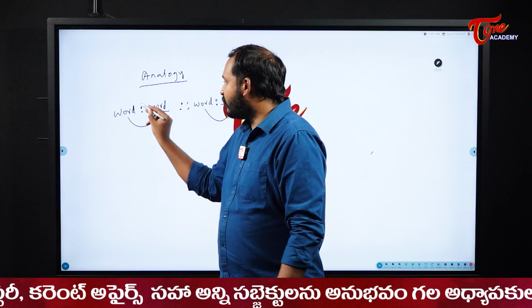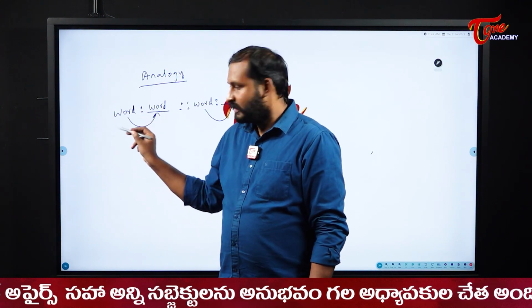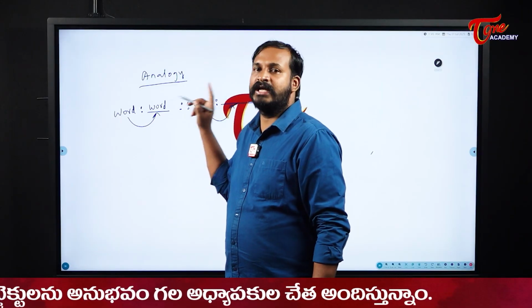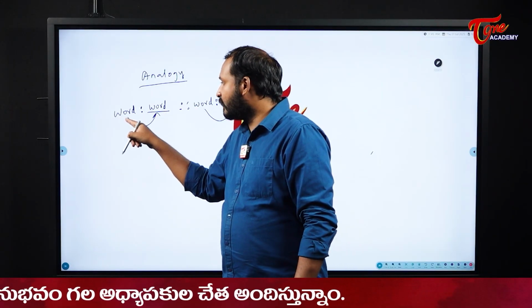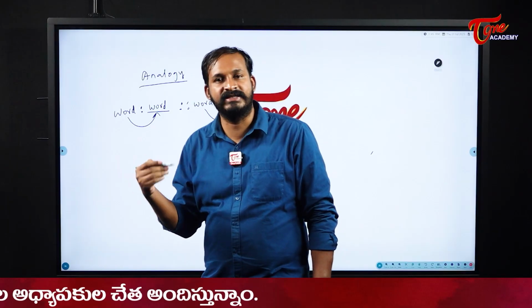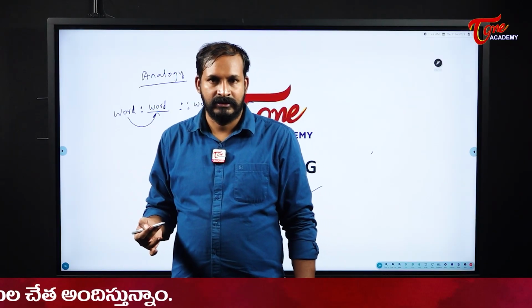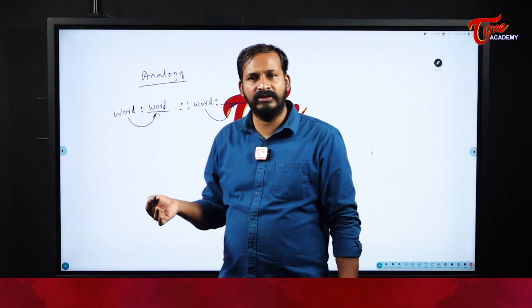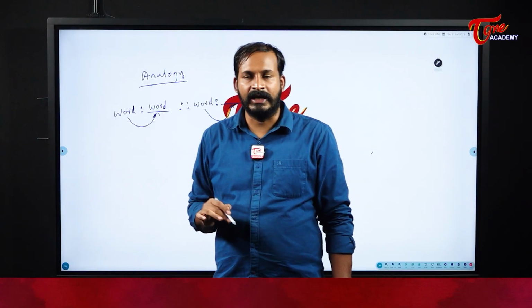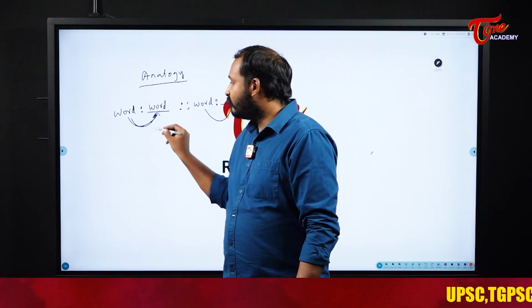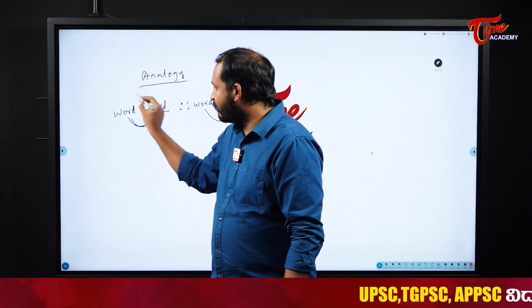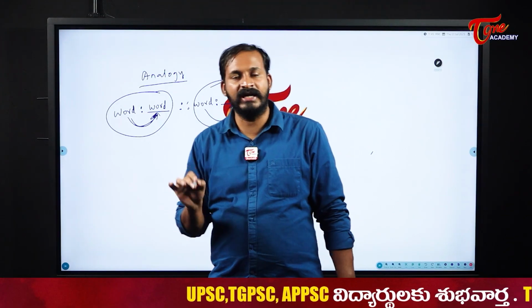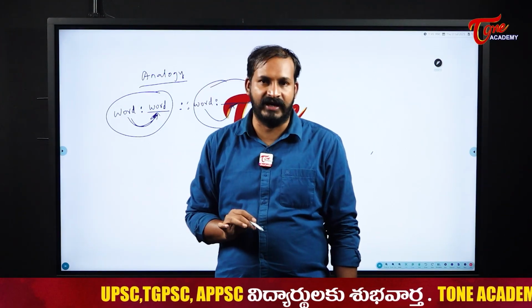Understood? For example, if these are synonyms, here also I should have a synonym. If this is an antonym, here I should have an antonym. If it is a workplace and worker, take for example hospital and doctor, then similarly they will give us school. Who will work at a school? Generally a teacher. Like this, whatever the relation between the first two, the same relation should be there between the next two. That is how we should think and write our final answer.